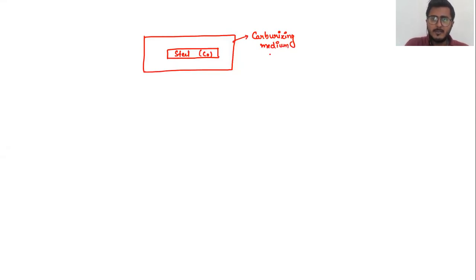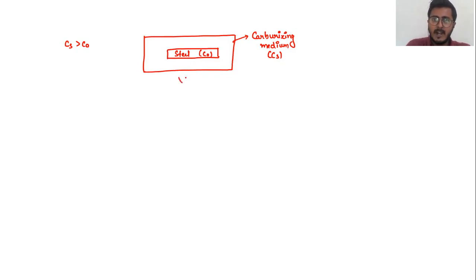Having the concentration, let me take the concentration as CS. So the carburizing medium has the concentration of CS. Now definitely CS is greater than C. The concentration of the carbon present in the carburizing medium is greater as compared to the concentration of carbon in your steel.